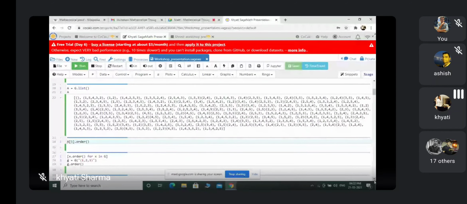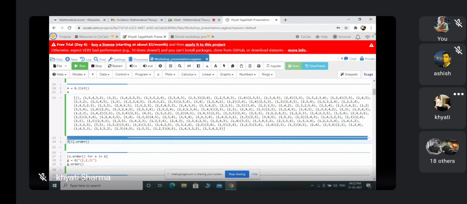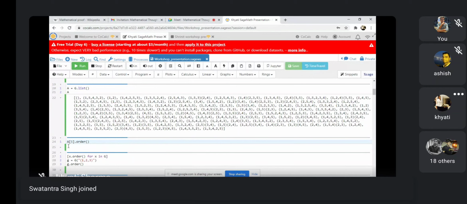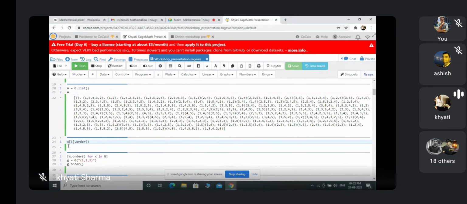There are two ways to do this in Sage. First of all, here I am writing A, which is the list of all the elements of G. Now this A, with a square bracket index, dot order, will give me the order of the fifth element according to this list. Since this starts from zero, it gives the fifth element this one.